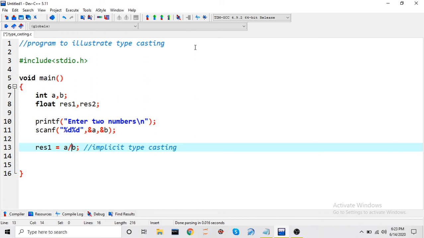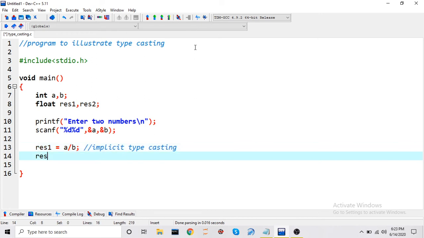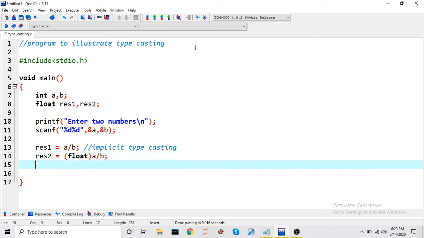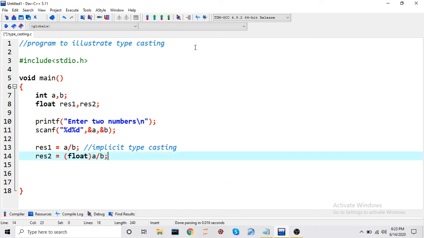So implicit typecasting will be done by the compiler, and here we will write explicit typecasting. As we have seen in the syntax, I will convert the a variable to float and we will leave the b variable as it is. So we have done both the things, right? First one will be implicit and second one will be explicit.